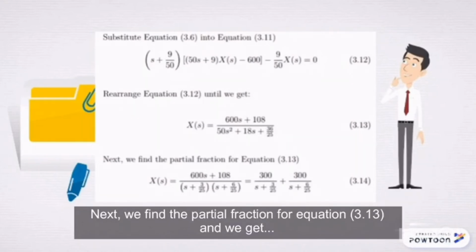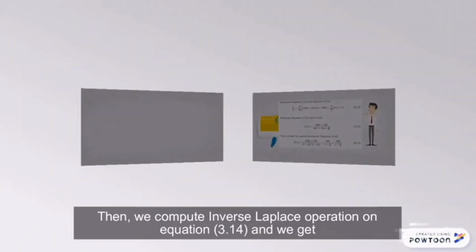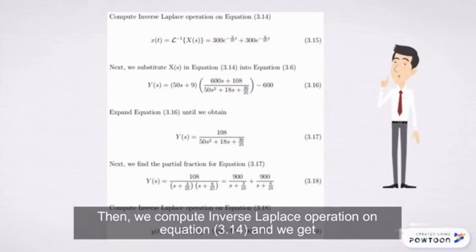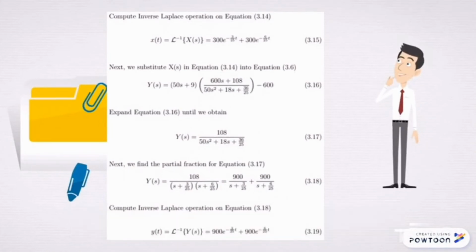Next, we find the partial fraction for equation 3.13 and we get X(s) equal to 300/(s plus 3/25) plus 300/(s plus 6/25). Then we compute the inverse Laplace operation on equation 3.14 and we get x(t) equal to 300 e to the negative 3/25 t plus 300 e to the negative 6/25 t.